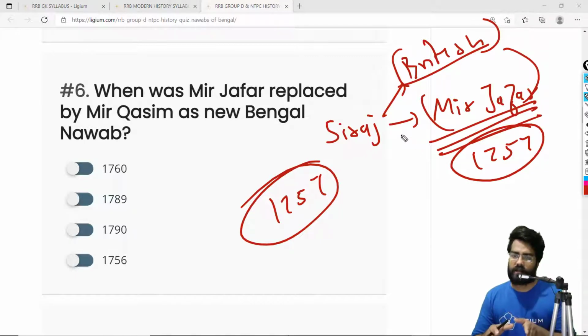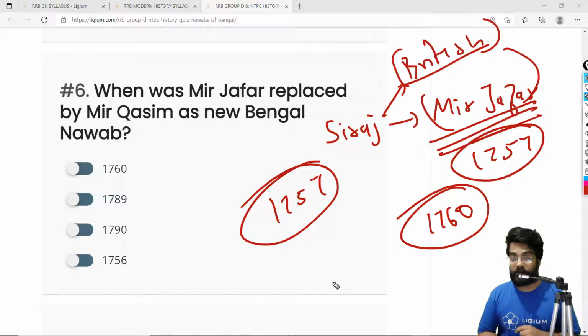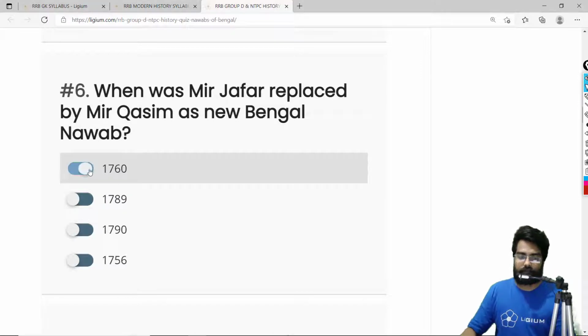He was basically a puppet of the Britishers, but he tried to become independent, and the Britishers didn't like it. He was replaced by his son-in-law, Mir Qasim. So Mir Qasim replaced Mir Jafar in 1760. So the correct answer is 1760.